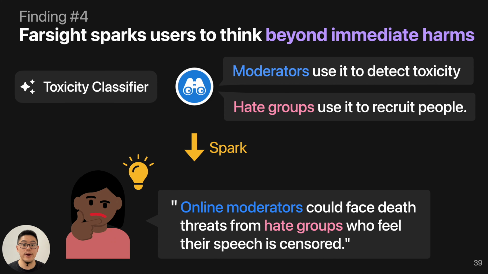We also found something very interesting: Farsight sparks users to think beyond immediate harms. Oftentimes, when people look at the different use cases and the harms generated by Farsight, they think about more harms based on the existing resources and harms. For example, seeing Farsight suggest that a moderator used a toxicity classifier to detect toxicity, and that hate groups used it to recruit people, some participants combined those two to think that online moderators may be harmed by hate groups if they just censor, if they just remove their content.